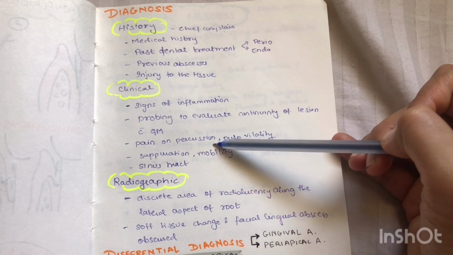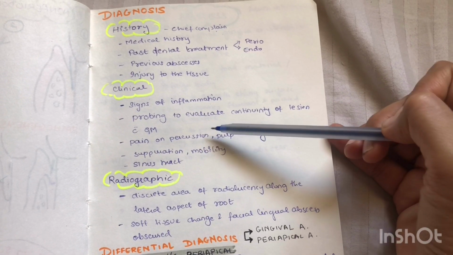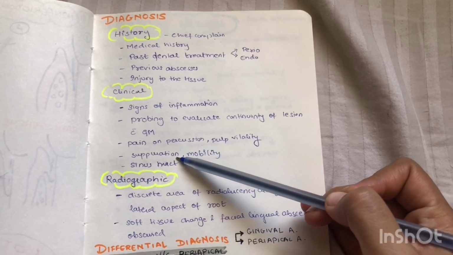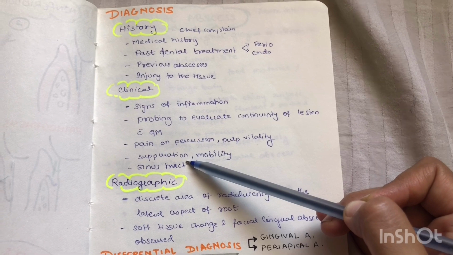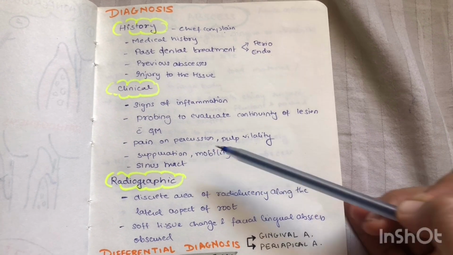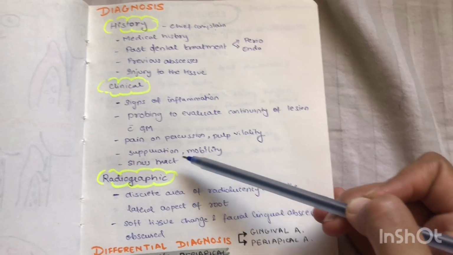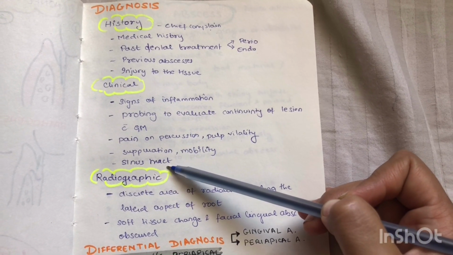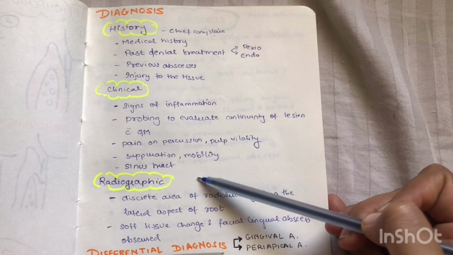Then pain on percussion, that is whether there is pain on vertical percussion or lateral percussion. Pulp vitality has to be checked. Suppuration on digital pressure, whether you can elicit any pus coming out from the gingival margin. Mobility of the adjacent tooth and sinus tract, again to differentiate between chronic and acute abscess, and also the location of the sinus tract can differentiate between periapical and periodontal abscess.